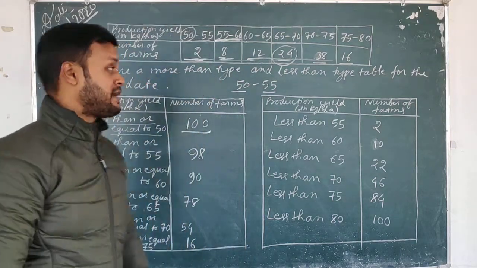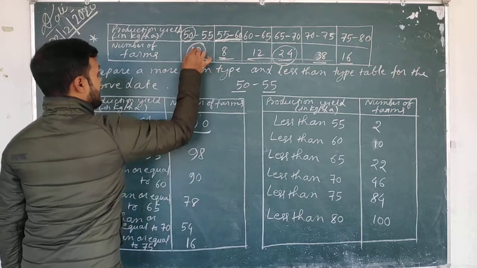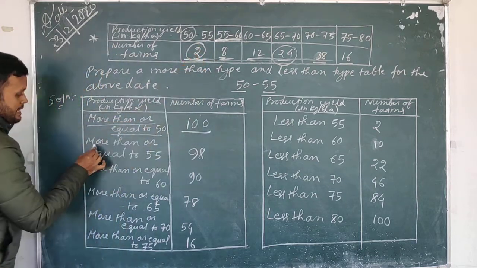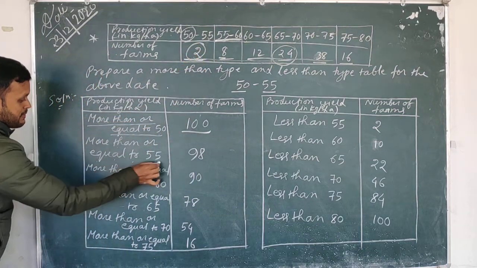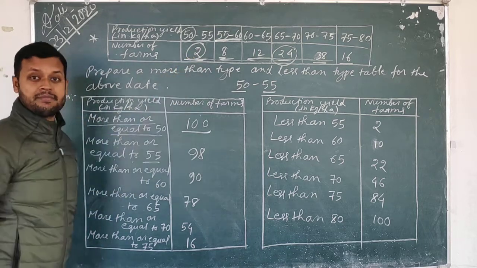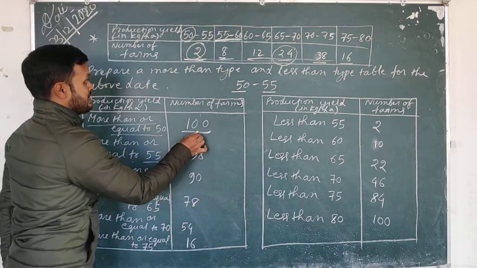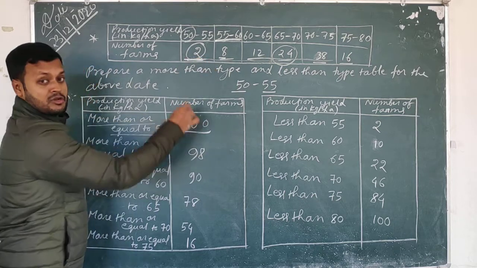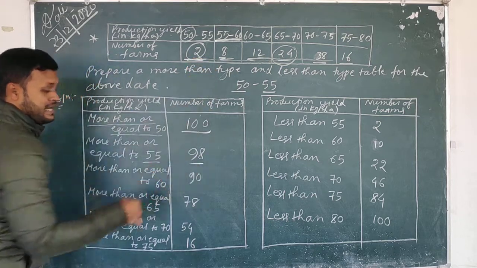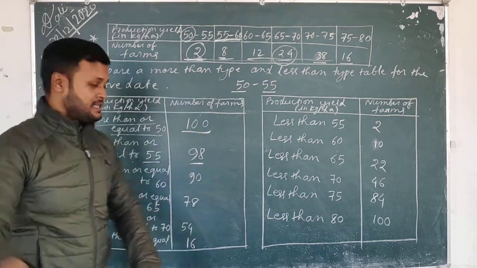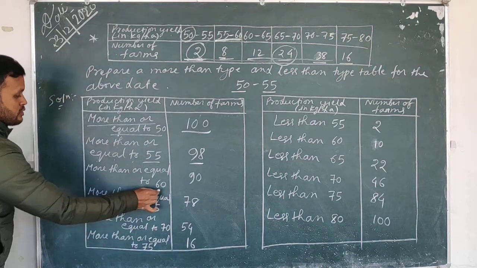So if this 2 is less than 55, then when I am writing more than or equal to 55, this 2 will not come here. So from this 100 you have to subtract 2. If I subtract 2 from 100, how much will I get? 98.